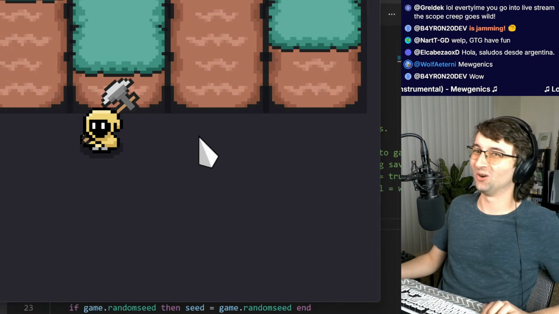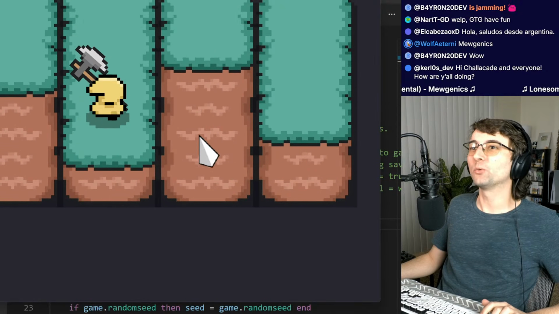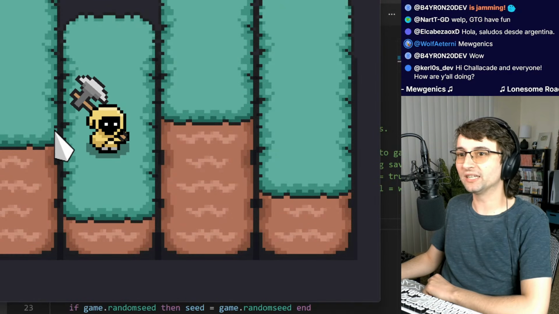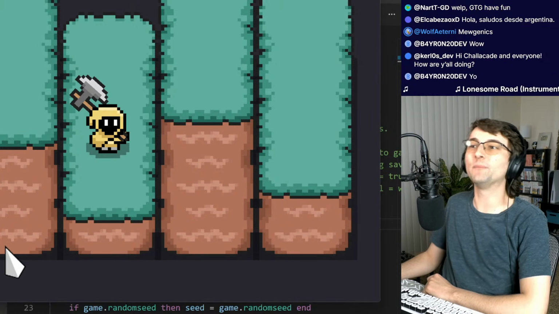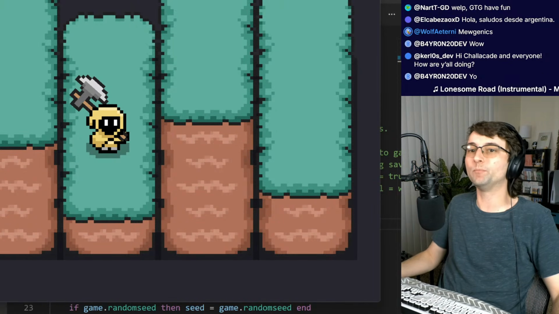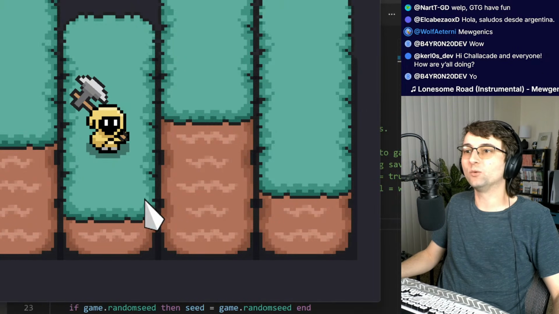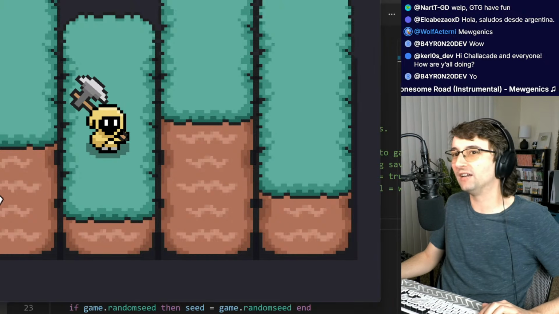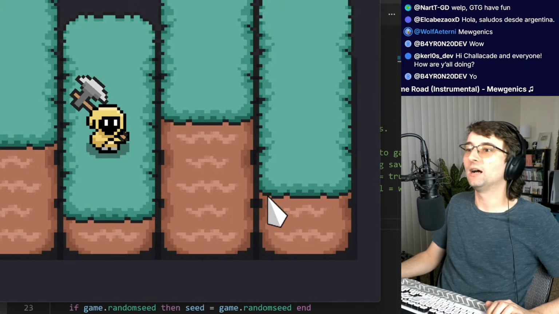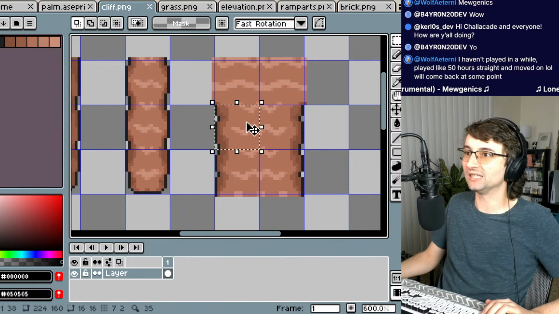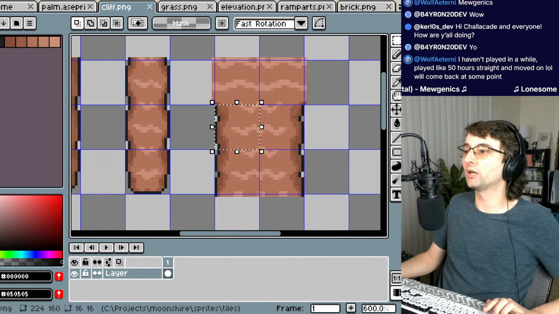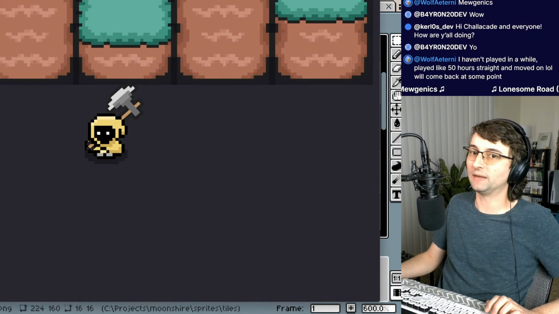It's so hard. So what I'm thinking about doing is, see how these cliff sides... It'd be cool if this cliff blended into this one. Imagine if this was all one big winding cliff, because right now it's five separate cliffs. I could add tiles that blend them into each other, like using these. And it would look a lot nicer than having it all split up like that.